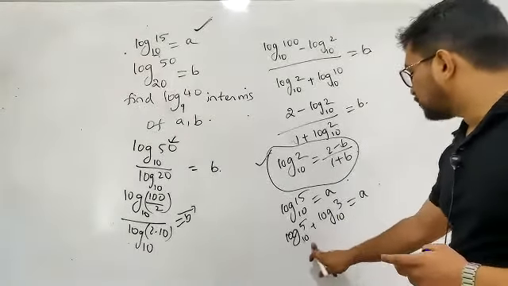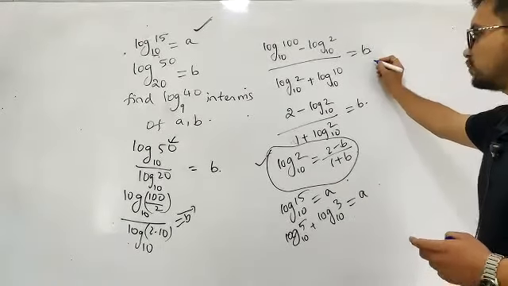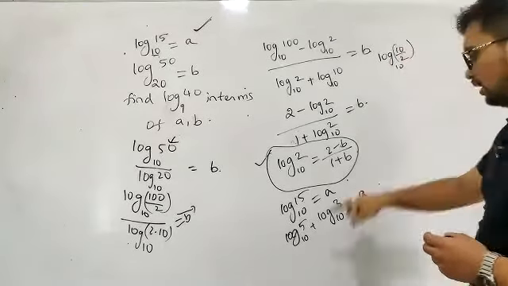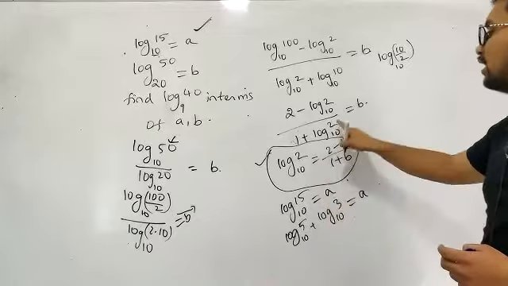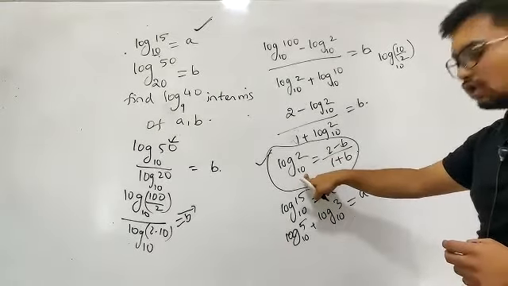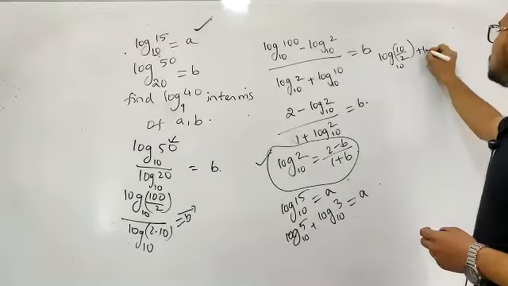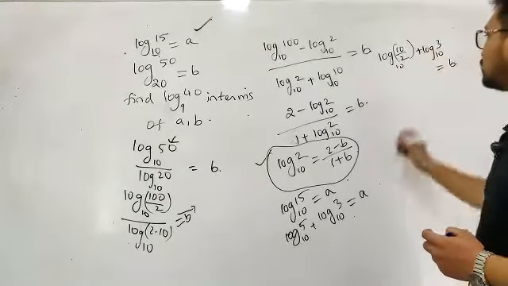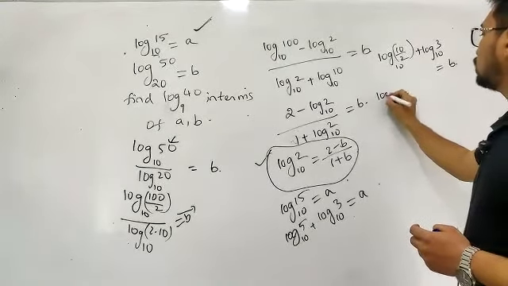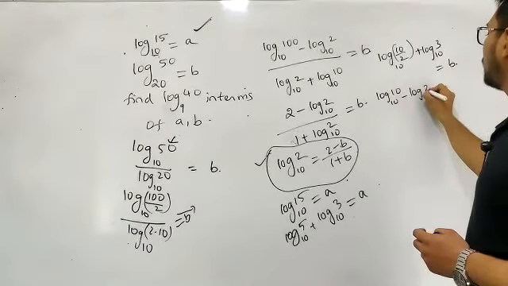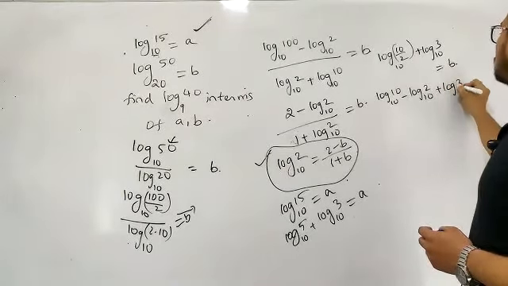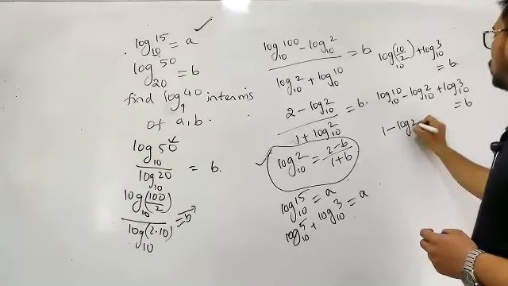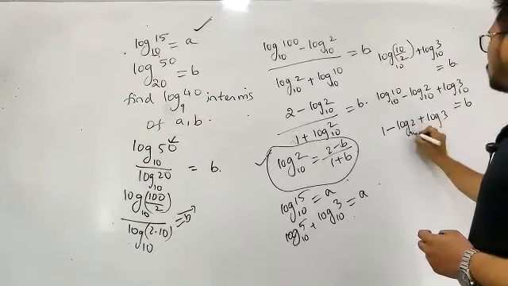So for this part, I'll write it as log (10 by 2) to the base 10, because we already know the value of log 2 to the base 10, plus log 3 to the base 10, which is equal to A. So this is log 10 to the base 10 minus log 2 to the base 10 plus log 3 to the base 10, equal to A. From that you will be getting 1 minus log 2 plus log 3 to the base 10 is equal to A.